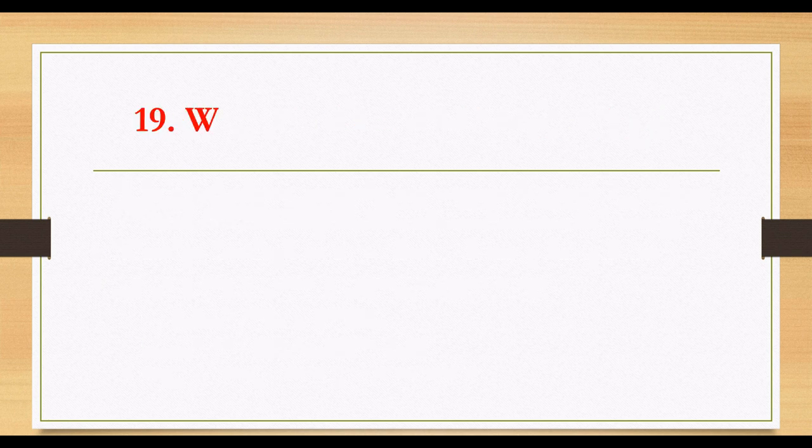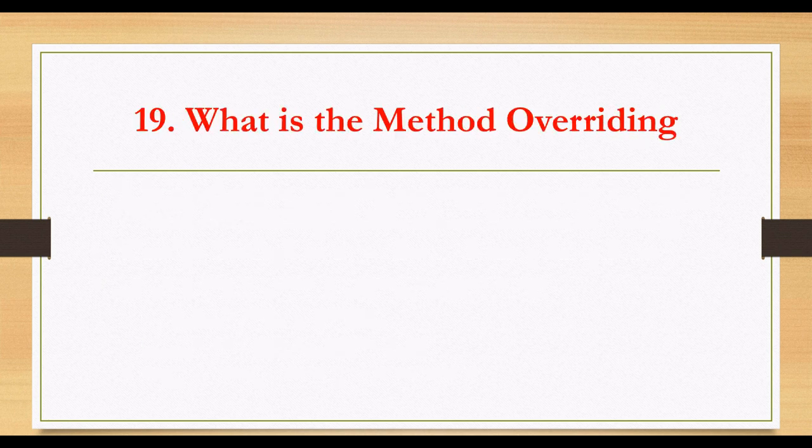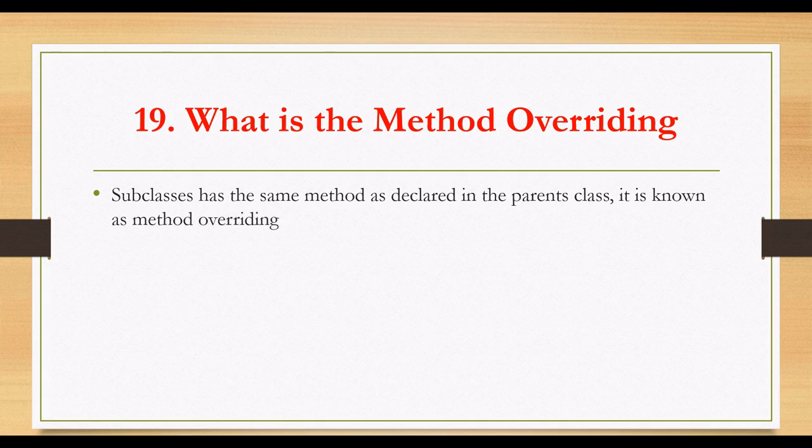Now we will see the next question: what is method overriding? This is also a very important question. What is meant by method overriding? When a subclass has the same method as declared in the parent class, it's known as method overriding in Java. If there are two classes, in the parent class I have declared one method, and I have created the child class and extended that parent class, then the same method I declared in the parent class is declared in the child class. That is called method overriding.